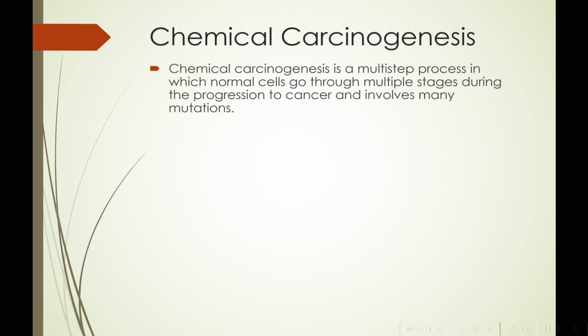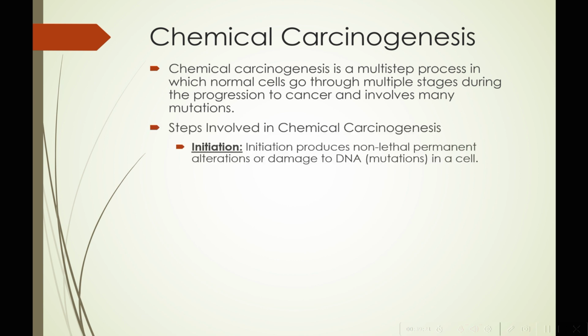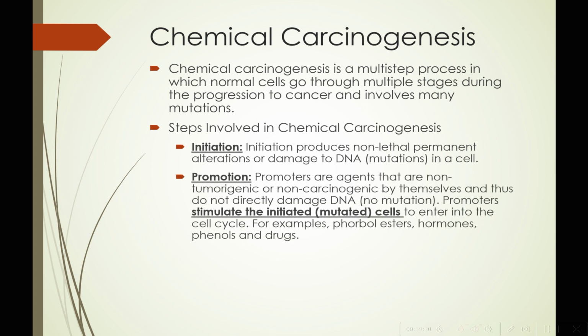Chemical carcinogenesis is basically a multi-step process in which normal cells go through multiple stages during the progression to cancer and involves many mutations. Basically, the steps involved are initiation. First, there will be a non-lethal permanent alteration or damage to the DNA of a cell by which it will get initiated. Following this, it will need to undergo promotion.